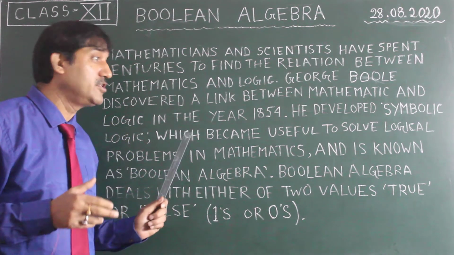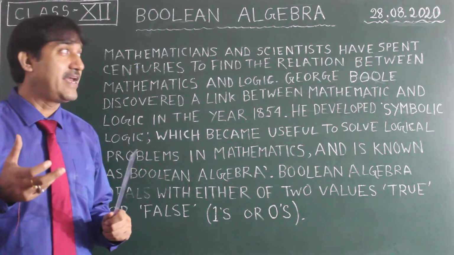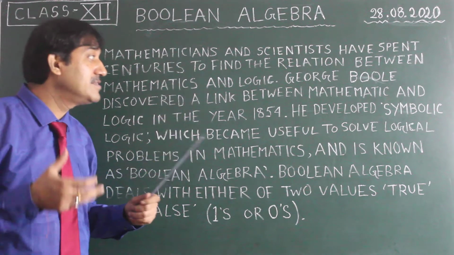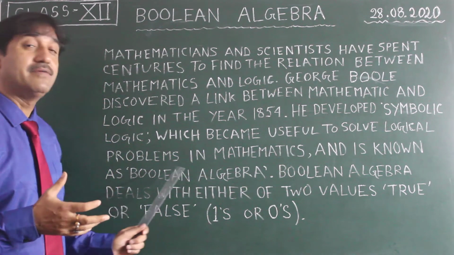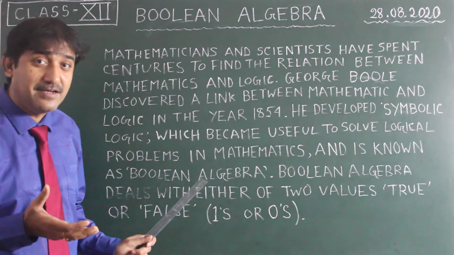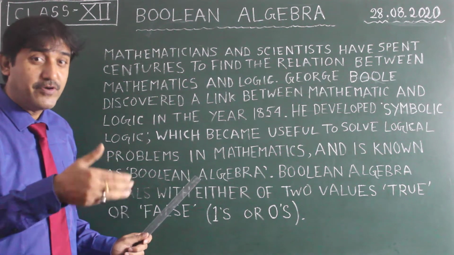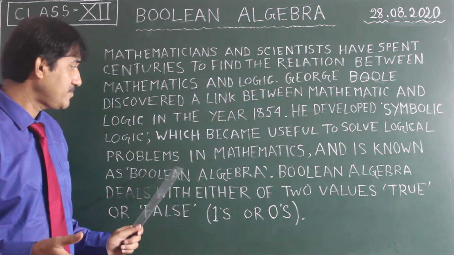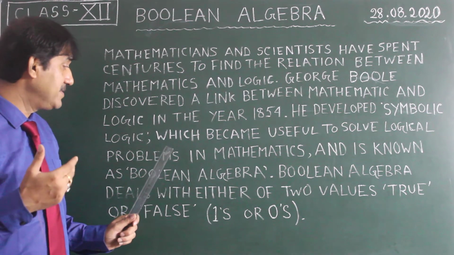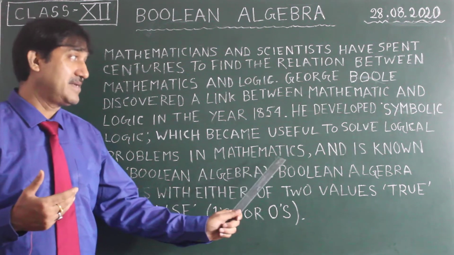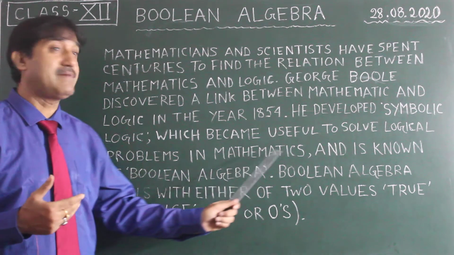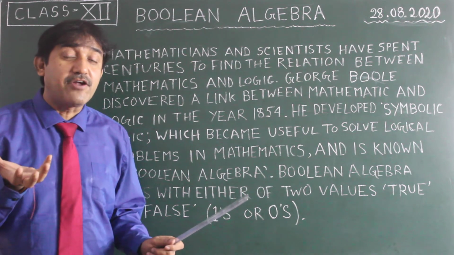So why do we do Boolean algebra with this symbolic logic? Because it is useful to solve logical problems, problems we find when we do programs. To solve logic problems in mathematics, we cannot ignore mathematics.